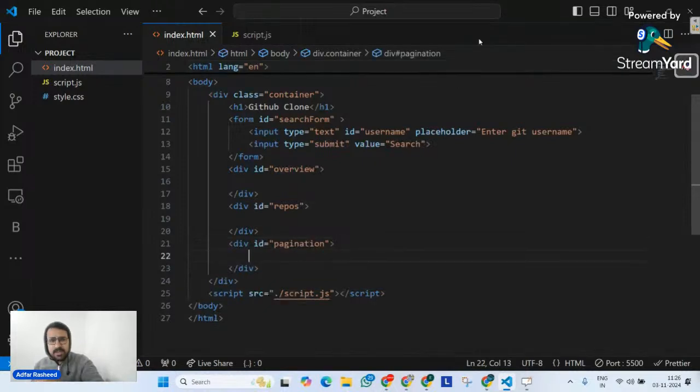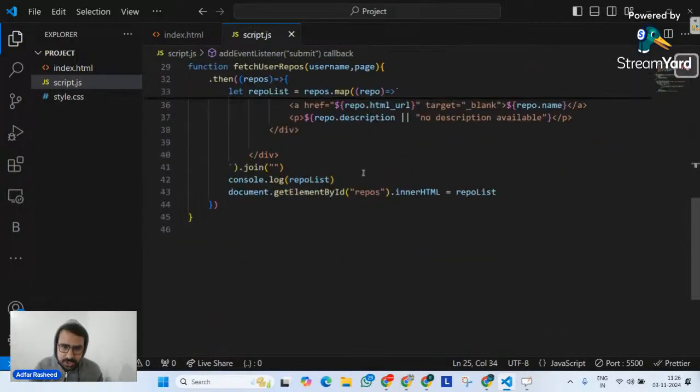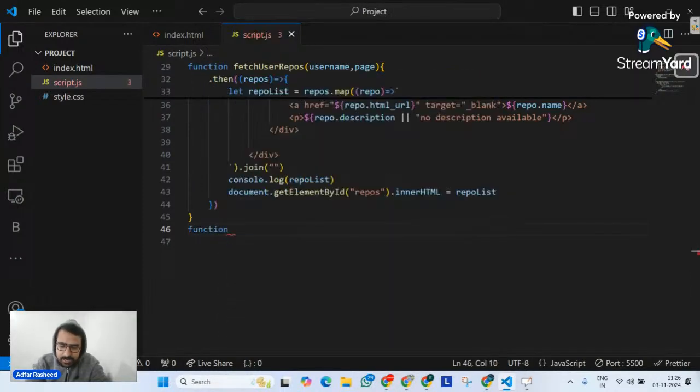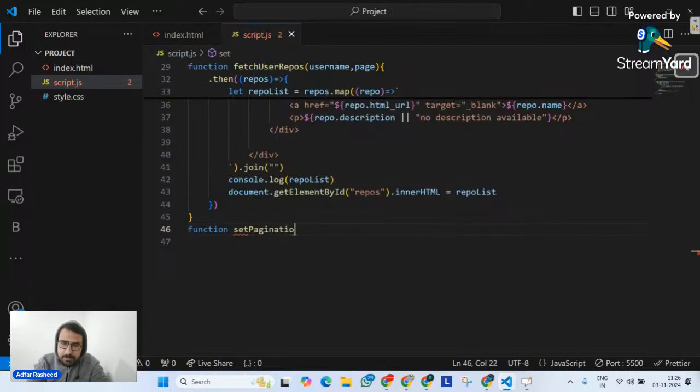Let's create it in a very simple way. I will show you one of the easiest ways, then we will increase the level of pagination. I will go here and we will create a function, and let me name this setPagination. When we talk about pagination, it's going to receive some arguments, but I'm not going to pass them because I'm going to keep it as simple as it is.